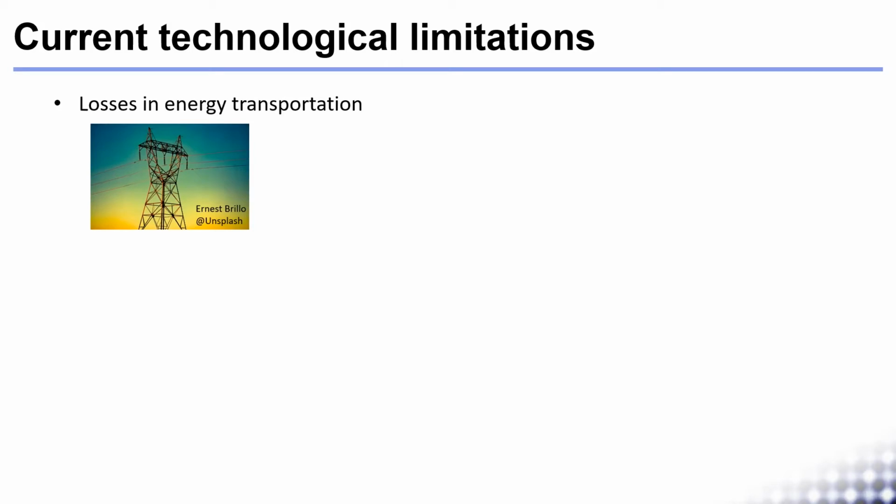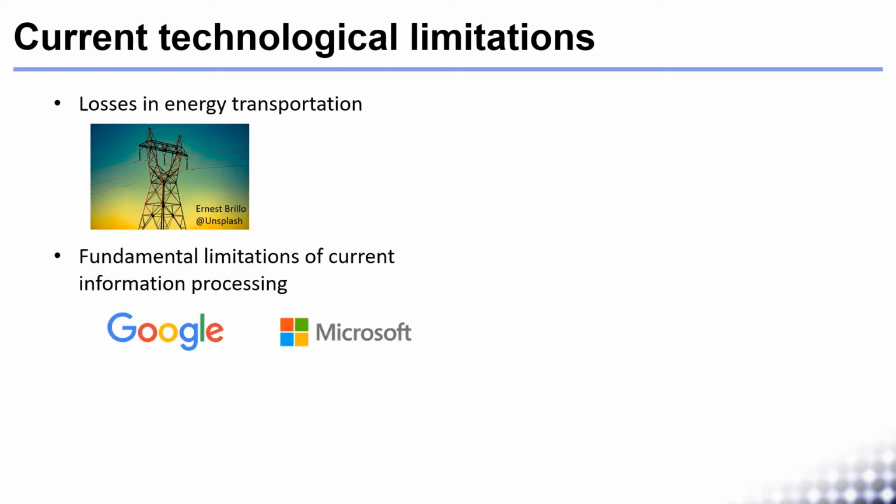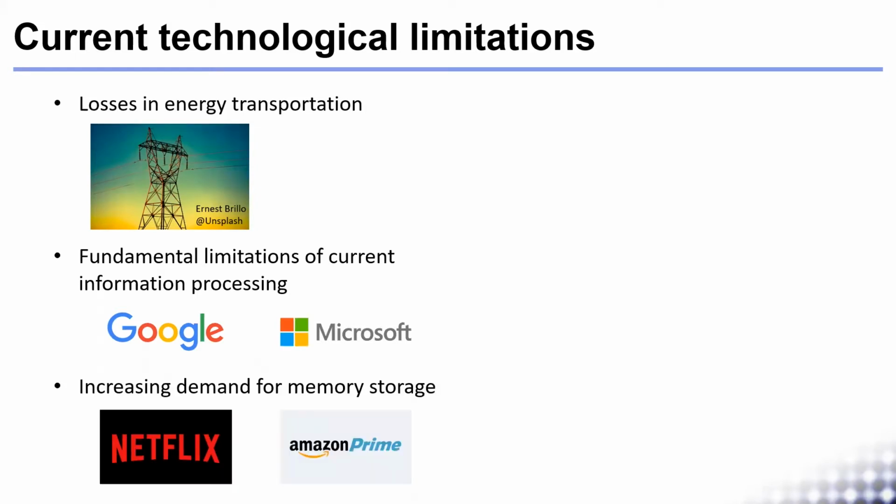Currently, there are three main technological limitations. The losses in energy transportation, with the world only using about 30% of the total energy it produces. The fundamental limitations in information processing, such as processing speed and energy consumption, where companies like Google and Microsoft are spending enormous amounts of money and energy to speed up their processors and to cool down their servers. And finally, the large demand for memory storage, with platforms like Netflix and Amazon Prime having fast expanding libraries.